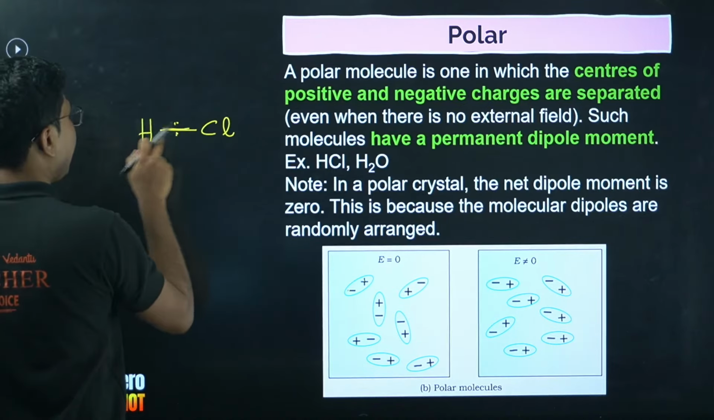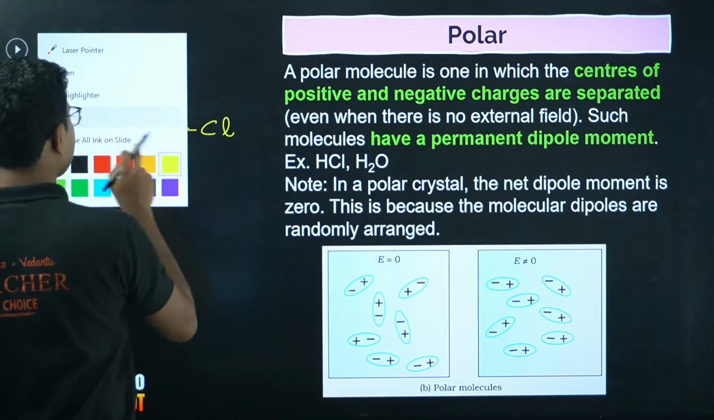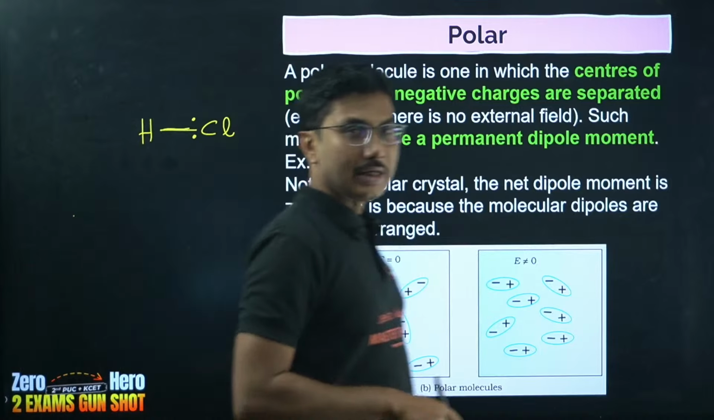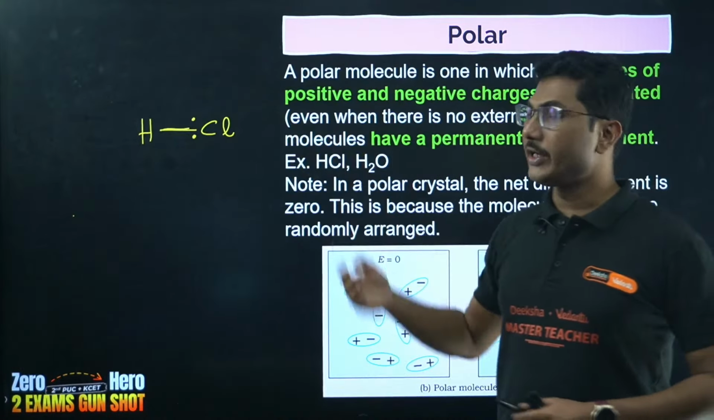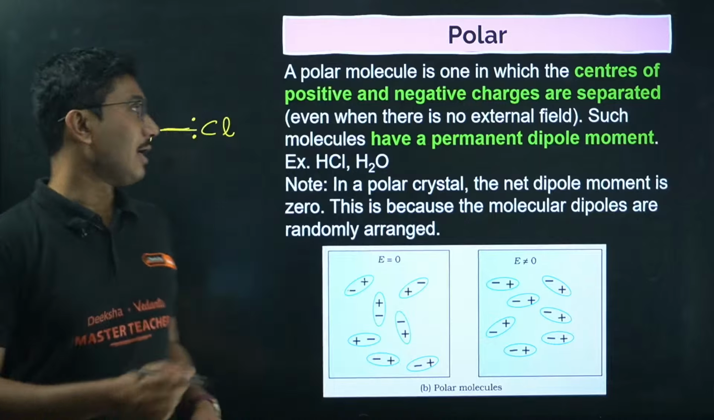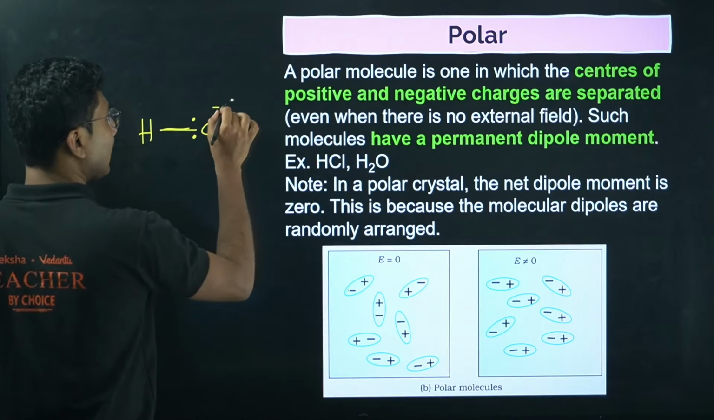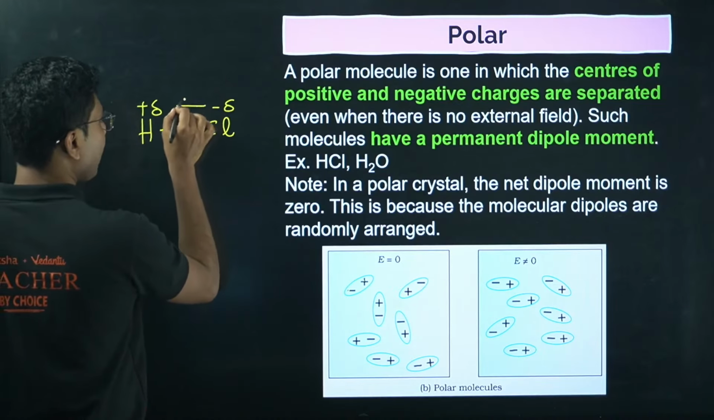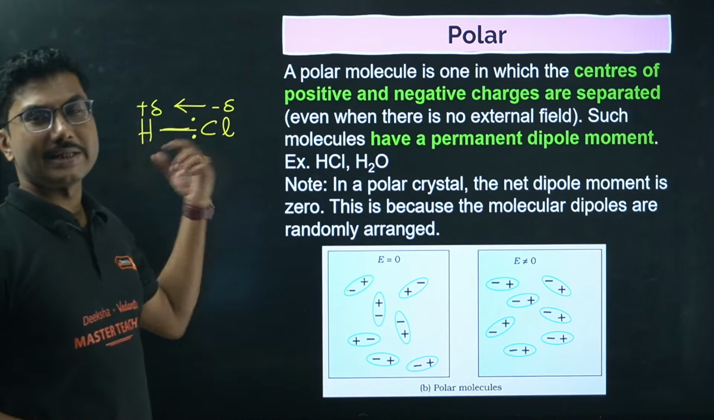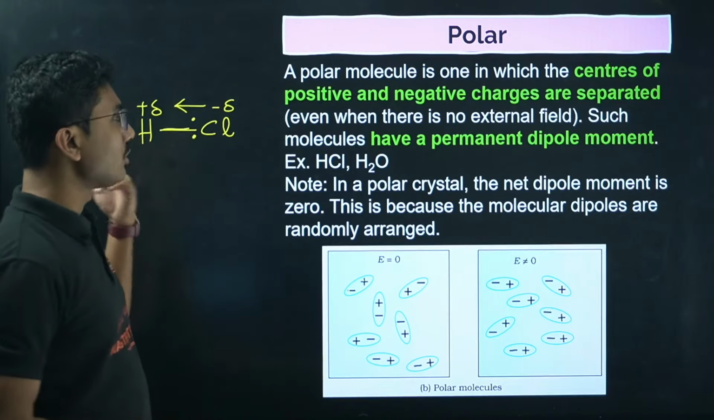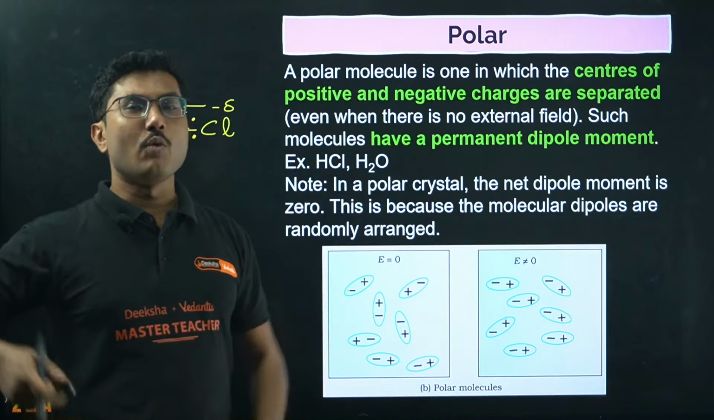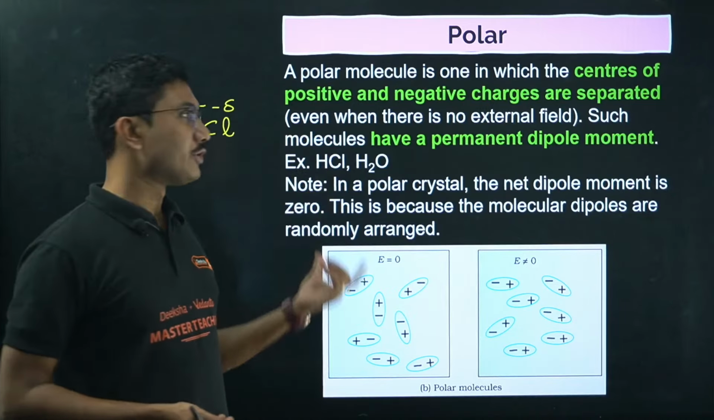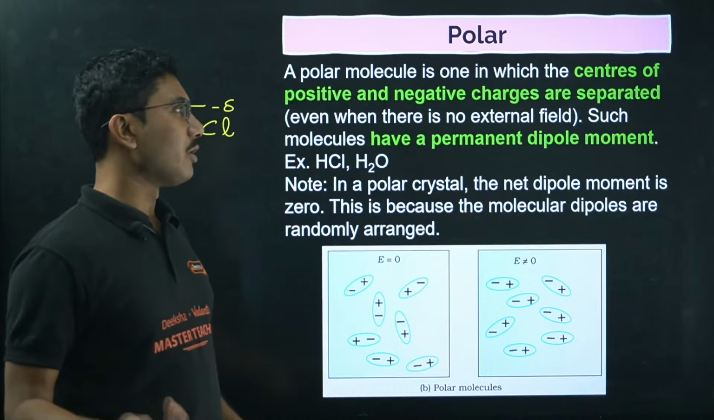If it stayed in the middle, center of positive and negative should have coincided, but because of higher electron affinity of chlorine, the electron pair is shifted towards chlorine, and chlorine becomes delta minus and hydrogen becomes delta plus, and there is a net dipole moment developed from negative to positive. So this is an example of polar molecule. Water is also a polar molecule. That's why water is a good solvent. If you remember in chemistry, water is a good solvent because water is a polar molecule.